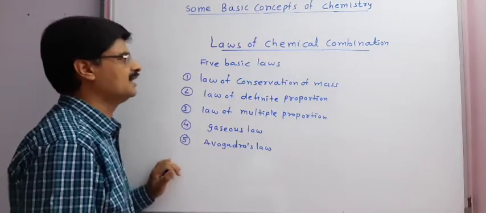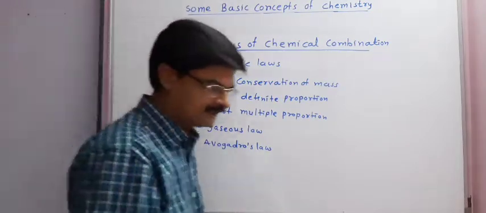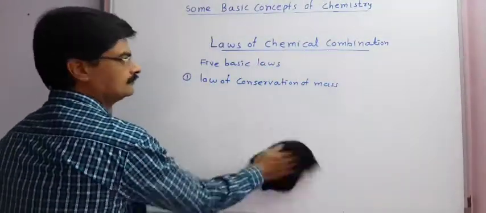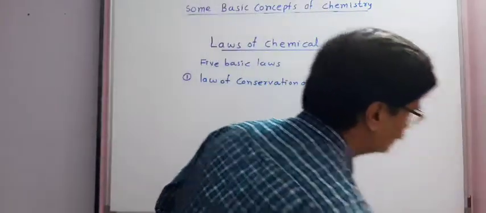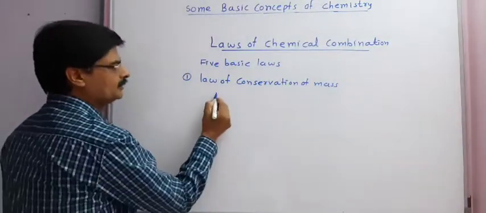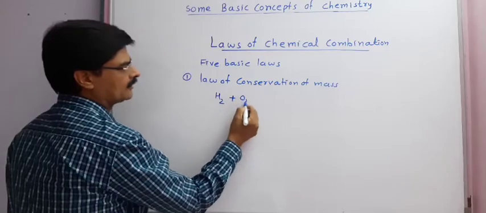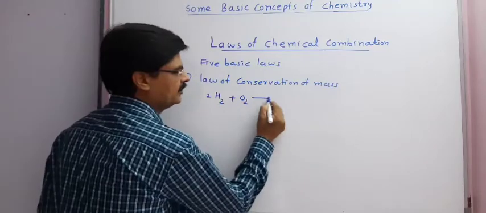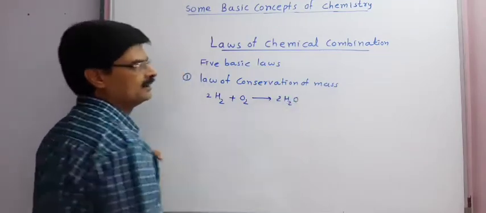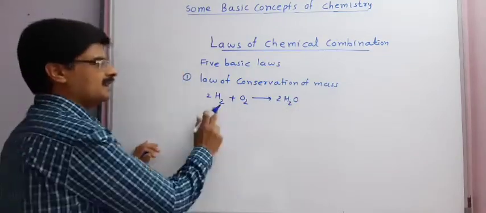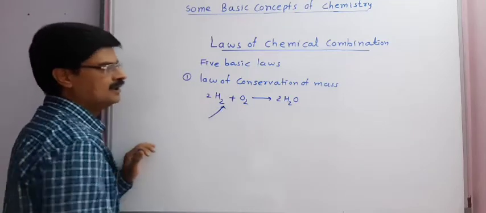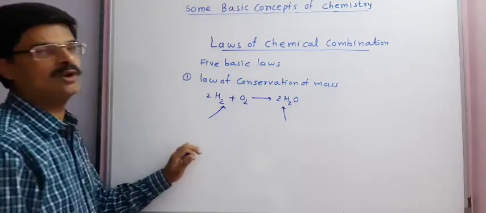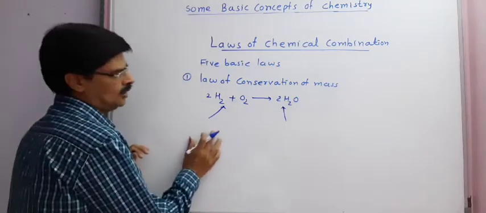First, we will understand the law of conservation of mass. By taking the example of hydrogen and oxygen, 2 moles of hydrogen and 1 mole of oxygen give 2 moles of water. Now we will understand whether, on the left hand side, the total mass of reactants and, on the right hand side, the mass of product will remain the same or not.